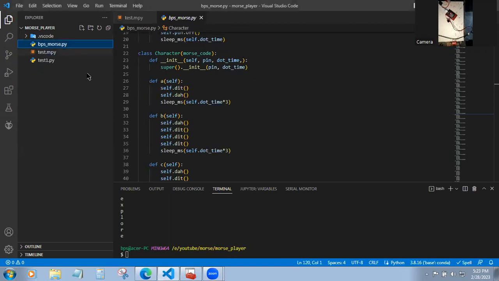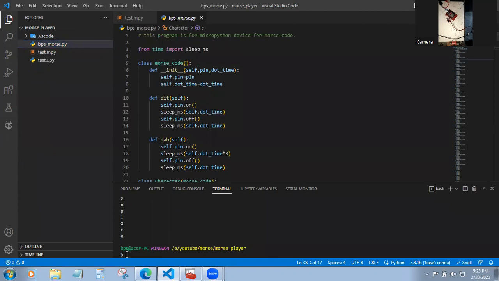In today's video, we are going to look at a device which converts our text into Morse code. This code was made with MicroPython, which is a Python for microcontrollers. So here I am using my ESP32 module connected with the MOSFET and a buzzer. We will see the circuit in a later session.